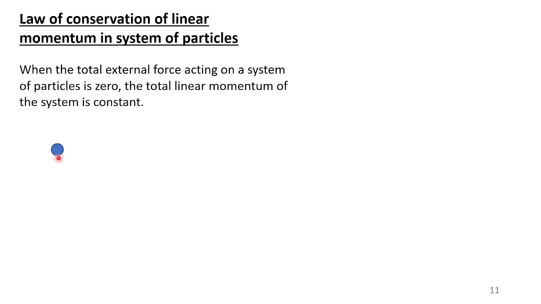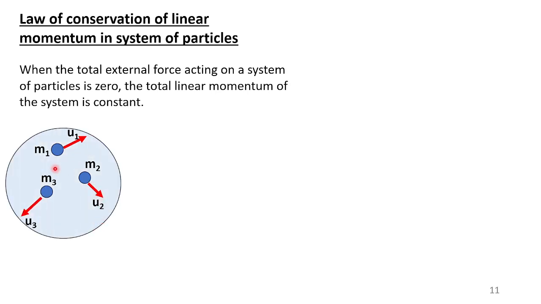If I draw some diagram, you can understand. Otherwise, you cannot understand it. We have a system of particles: m1 moving with the speed u1, another mass m2 moving with some speed u2, another mass m3 moving with the velocity u3, etc. All the masses m1, m2, m3 are inside a system.